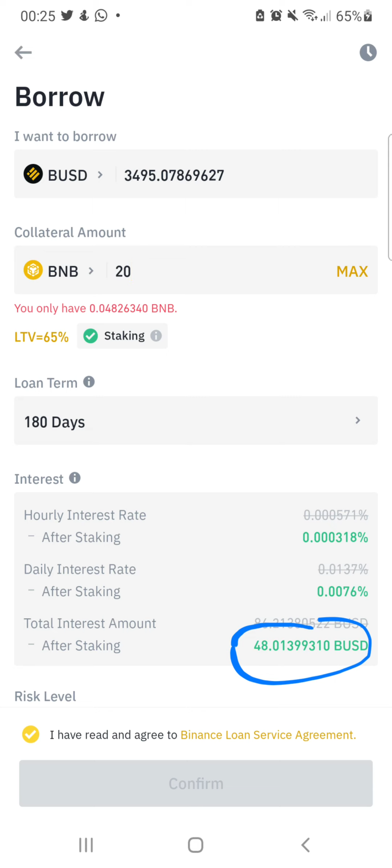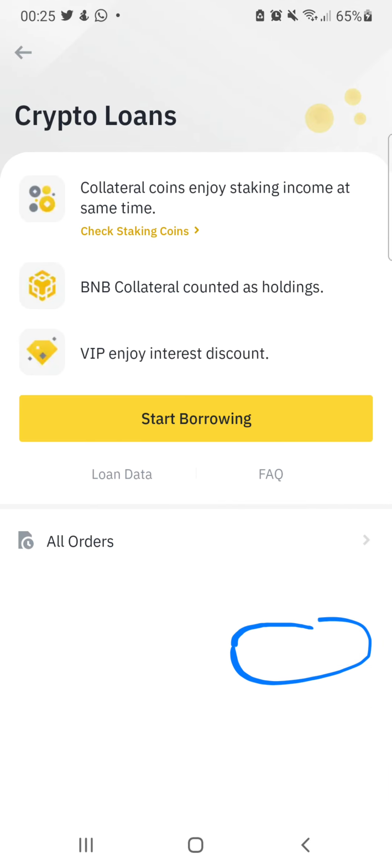And funny enough, this money that I've collected, this 3 million naira, I can use it to do any transaction that I want to do. It means I can use this BUSD that I just borrowed to trade. I can decide to withdraw it and put it in my bank account.